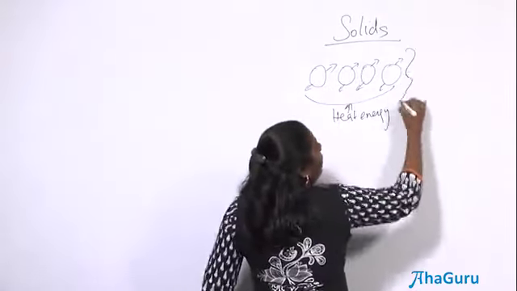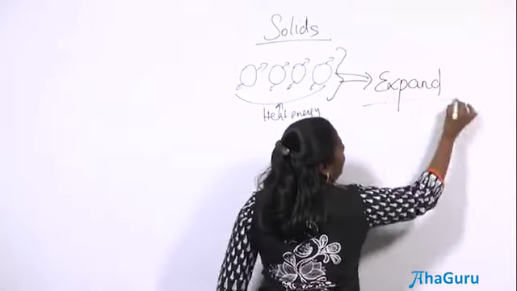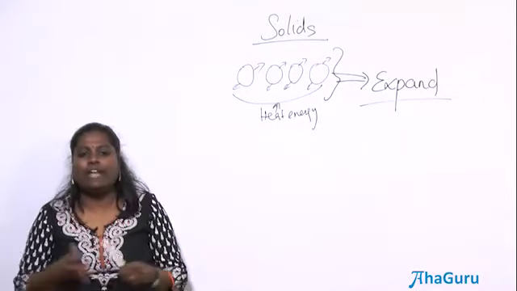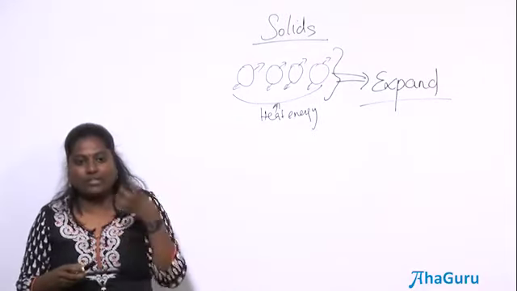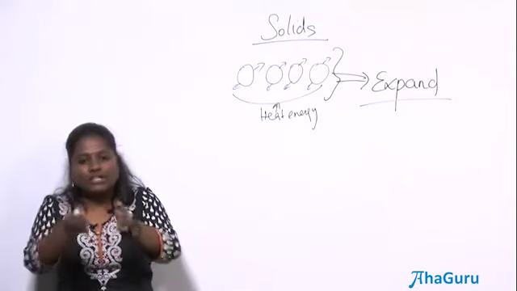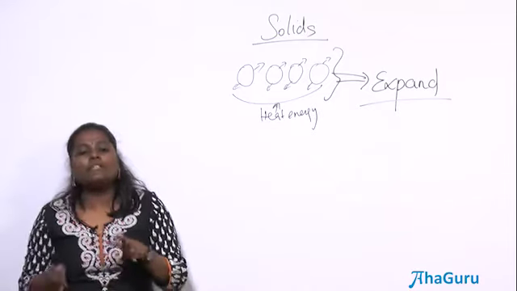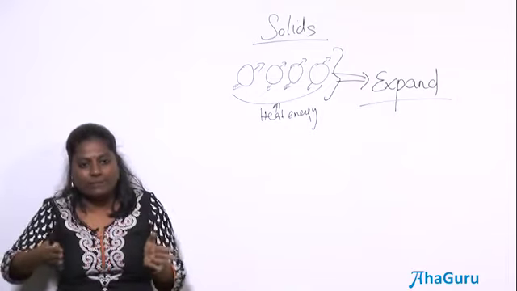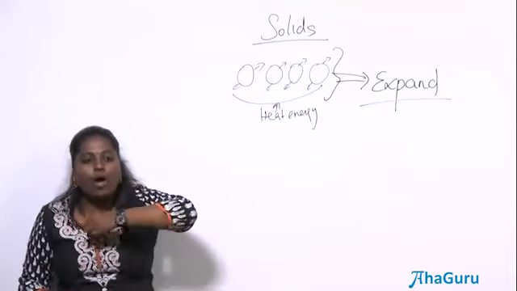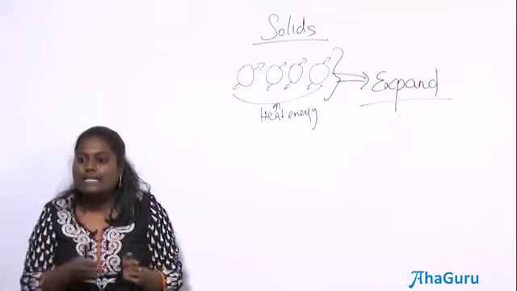So what happens to this? They expand. Have you seen this kind of thing somewhere, where they have taken into account that things will expand? Correct, exactly. The railway tracks, actually you could see there is a gap. What happens is during summer they expand and during winter they contract. So there is always a small gap that they have left, because during expansion it should have that space.